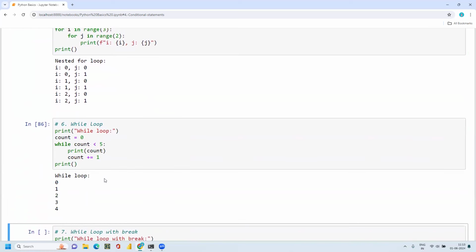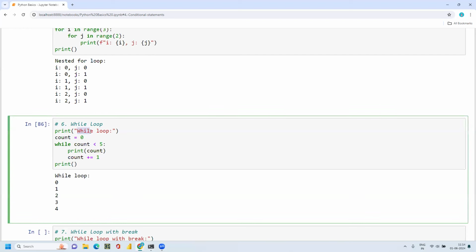While this condition is true, the loop keeps going, whether I'm getting everything in a list, a dictionary, or whatever the condition I'm giving. So for a while loop, I'm giving a condition, and until this condition is satisfied, the loop goes on. For example, initially I'm giving zero to the count. I'm counting while count is less than 5, and I'm assigning count plus equal to 1.